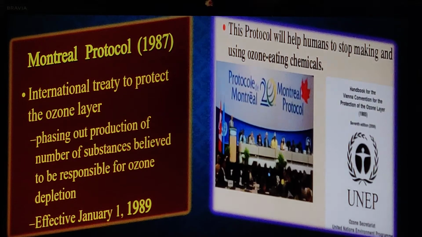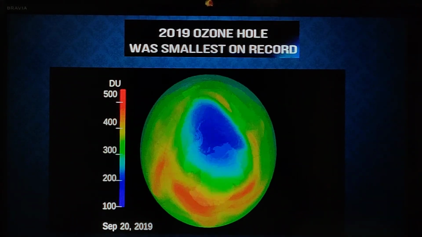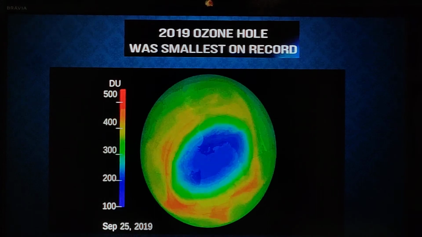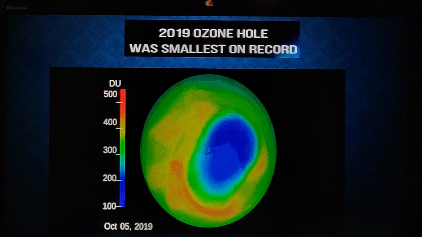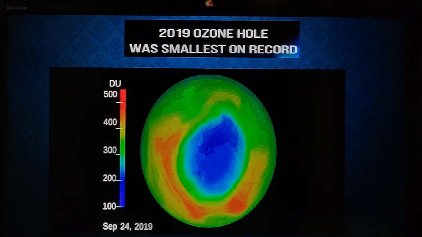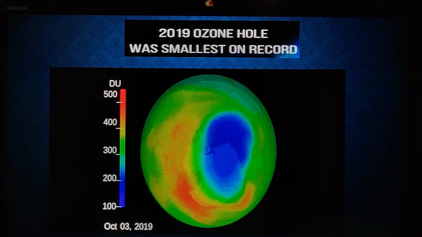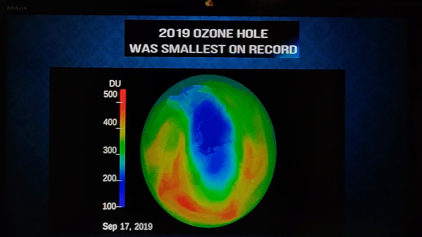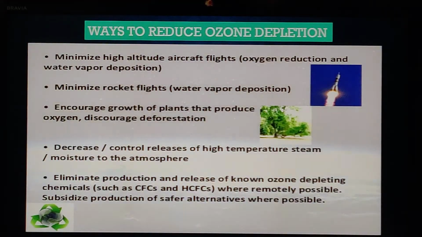The protocol will help humans to stop making and using ozone eating chemicals. So we have modified our technology in such a way that CFCs are not released. And children, it has really borne fruit. You can see in 2019, the ozone hole which was seen in Antarctica was quite small. So we have really succeeded in that. So we are developing technologies where CFCs are less emitted and the ozone will be completely repaired and we don't get exposed to UV radiations.